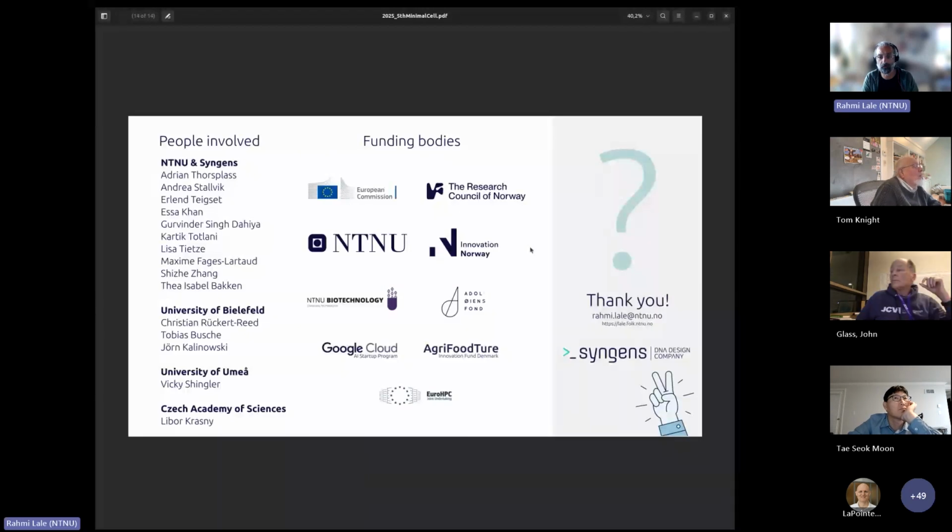Yeah, so that was a really brief overview of the different things that we have been doing. I think here are two important people that I would like to mention. One is Isa, who has generated this really large data set, and Erlen is currently using this data set to train the deep learning models. And we have various partners, University of Bielefeld, and from the Czech Academy of Sciences, Libor, who provided us with all the core RNA polymerase and sigma factors of Bacillus, for instance. Different innovation funds and granting agencies.